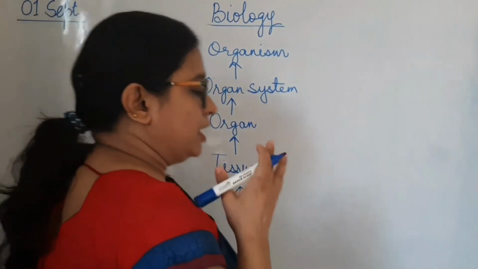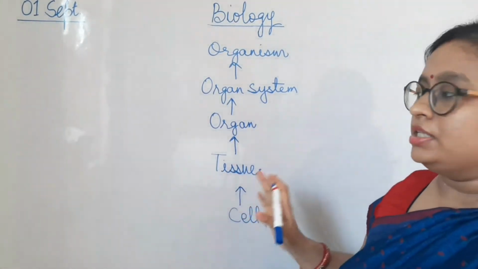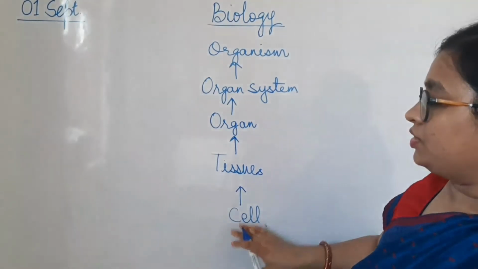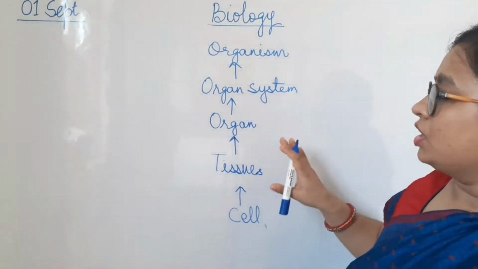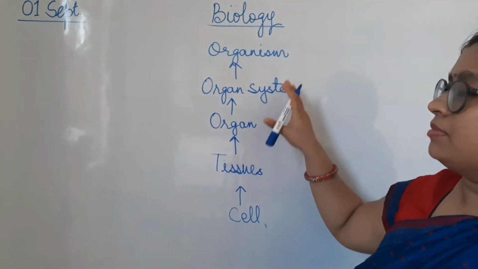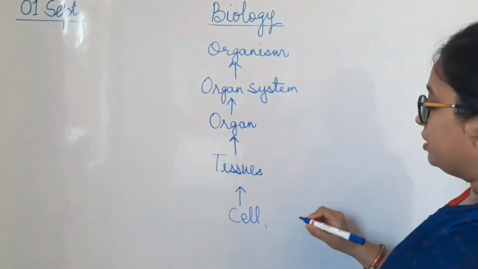So in case of a multicellular organism, this level of organization is there. A cell is at the base, a group of cells together forms the tissues, a group of tissues forms the organ, and a group of organs forms the organ system, which constitutes an organism. Let's write an example of each of them.